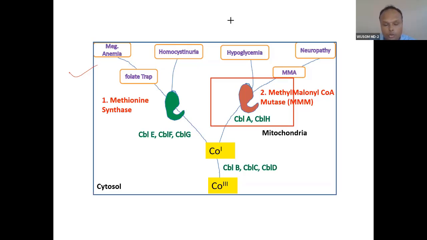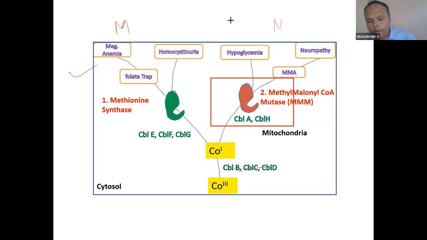I will tell you this. The initial letter of the protein is the key. If these proteins are deficient, both the M set of presentation and the N set of presentation will be there. Megaloblastic anemia will also be there, neuropathy will also be there. Okay, megaloblastic is associated with homocystinuria, not neuropathy. Neuropathy stands alone. So if these are absent, the BCD, this will happen. Both will happen.